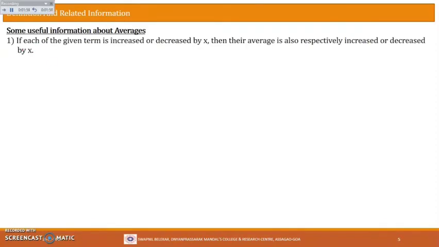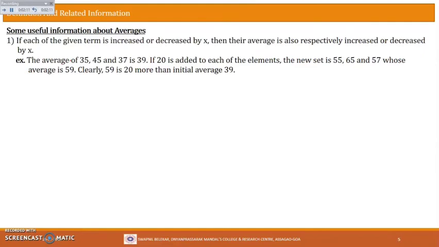Let's now see some useful facts about averages. The first one says, if each of the given terms is increased or decreased by x, then the average is also respectively increased or decreased by x. Now what does it mean? Let us say in this example, you take 3 terms, say 35, 45 and 37. Suppose these 3 terms are given to us, then one can easily find the average of these terms. And the average, if you find it, will come out to be 39.